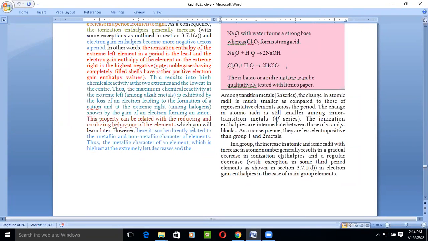In a group, the atomic and ionic radii increase gradually with increase in atomic number, with a gradual decrease in ionization enthalpy. As we all know, whenever the atomic number increases, the atomic radii and ionic radii increase, which leads to a decrease in ionization enthalpy and a regular decrease in electron gain enthalpy in the case of main group elements, with some exceptions.